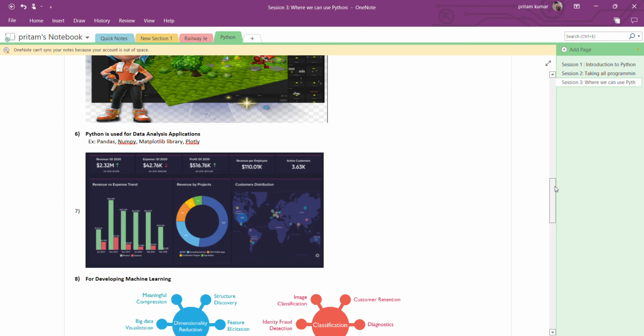The next point is that Python can be used for data analytics also. In that we can use packages like pandas, numpy, and matplotlib. With these packages we can do data analysis on a yearly or monthly basis. For example, a revenue-generating company wants to see its data for the last 2 years, and what the growth was. Pandas can deal with the data, numpy can be used for calculation, and matplotlib is used to represent the data graphically. So Python is used for data analysis applications, which is one of its very good features.